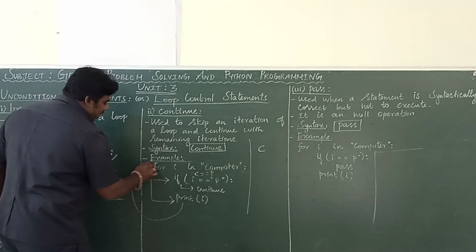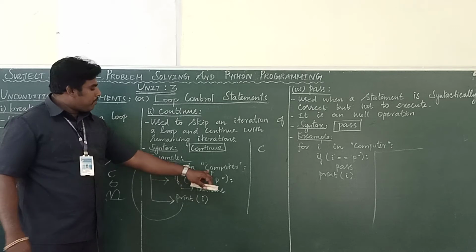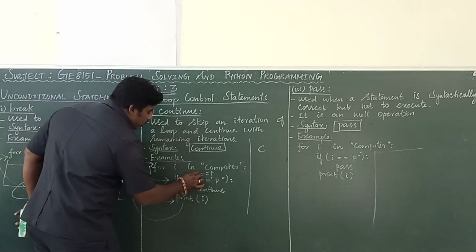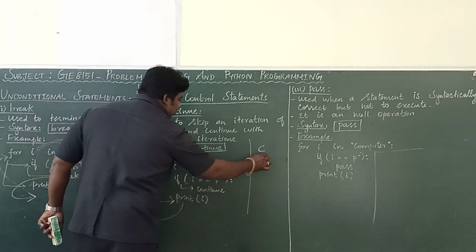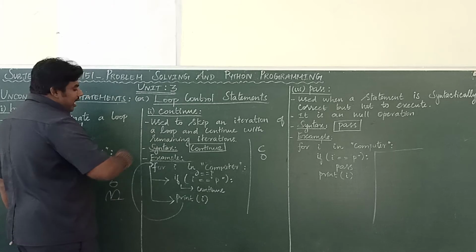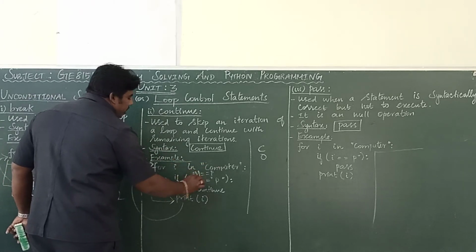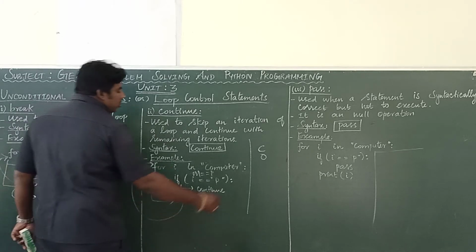After completing this, again for loop. Again for I in O. Now what's the I value? O. So O equal to P. Again condition false. It will print O. The third iteration, what's the I value? M. So M equal to P. Again condition false. It will print I. So M.